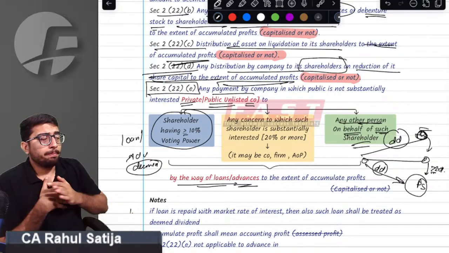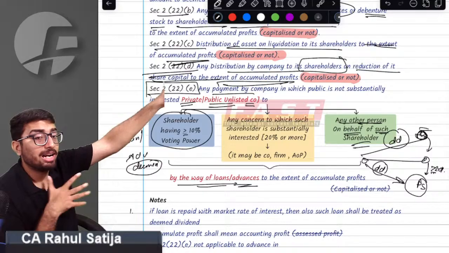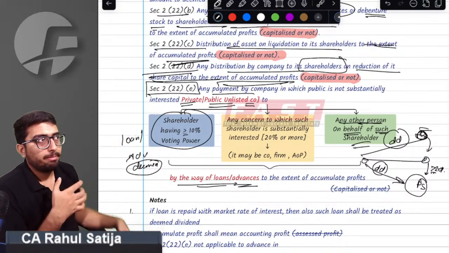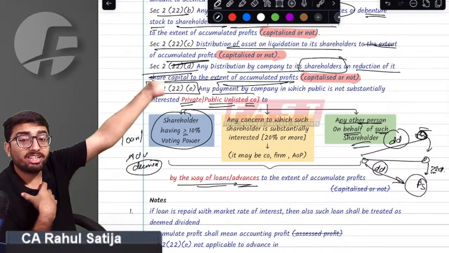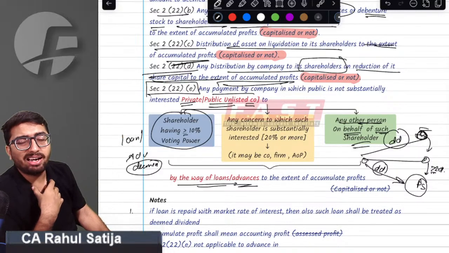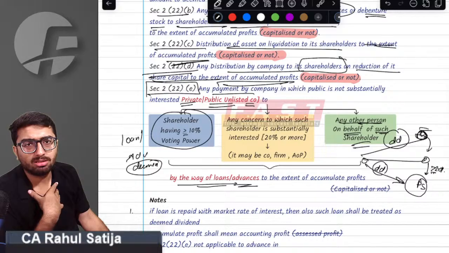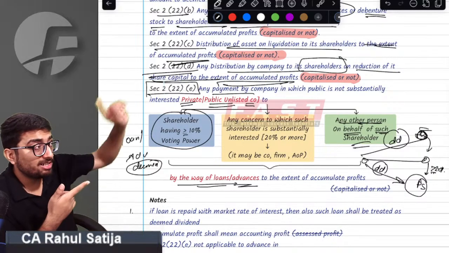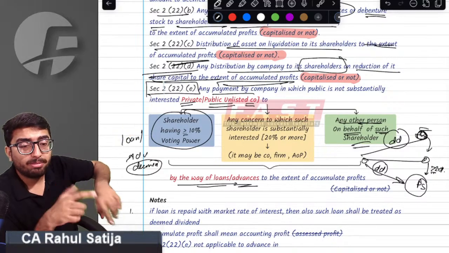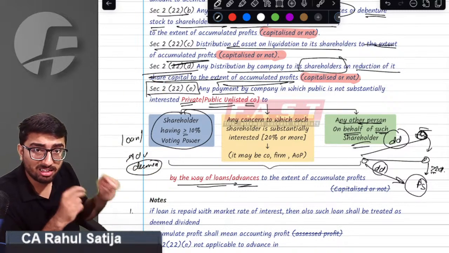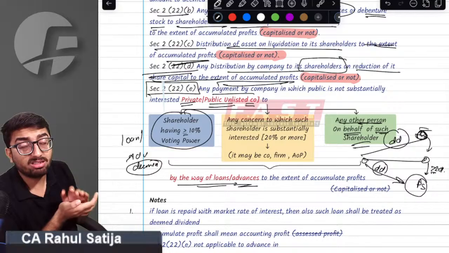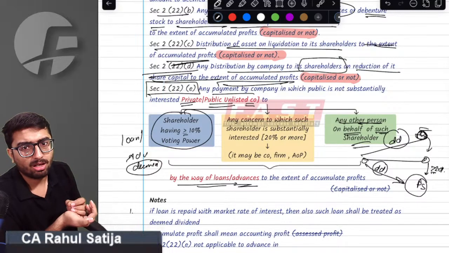Sir, what if the company has given a loan to the shareholder at the market rate of interest? Say the market rate of interest is 12% and the company has given the loan at 15% to the shareholder. Will it be deemed dividend? The right answer is yes, it will be deemed dividend. What if the shareholder repaid such loan within 1 month, before the balance sheet date? The provision says it will still be deemed dividend.